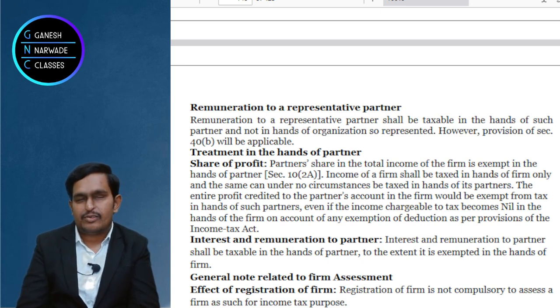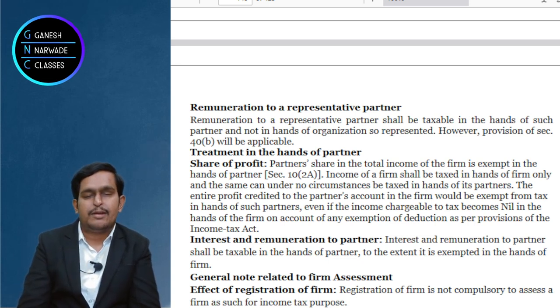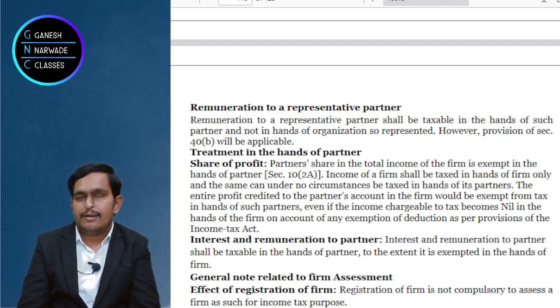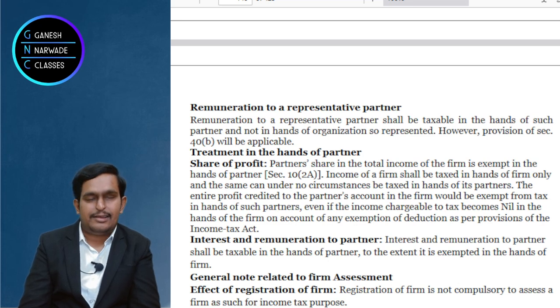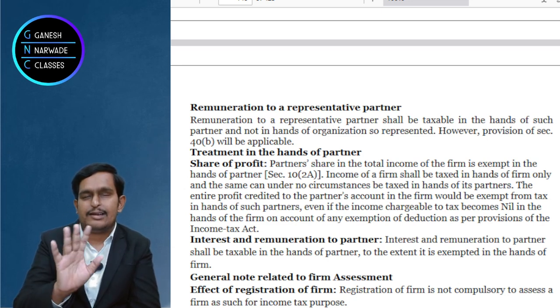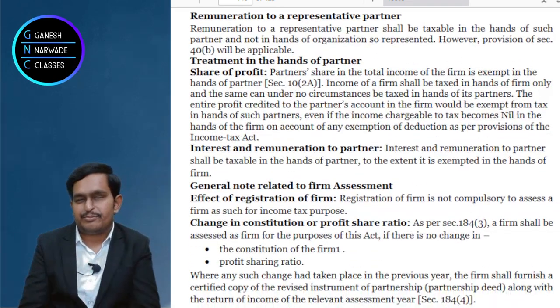Suppose you see in the P&L account income from house property, income from other sources, income from capital gains on the credit side. Then you have to deduct those three. Simple. Next, deductions under chapter 6A, that also you need not deduct for computing book profit.